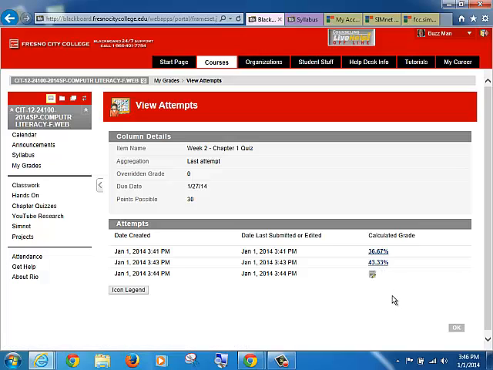So now, why is that important? That's important because there's about a total of 150 questions per chapter. So the more times you take the quizzes, the more likely you'll see questions that will show up, and you'll learn more, and you'll be preparing for the final that'll cover all the chapters. So it's good to know that.